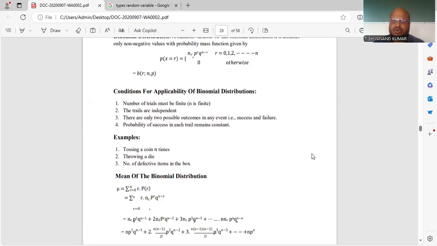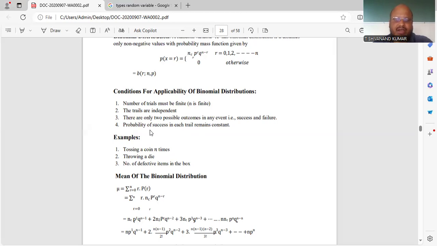What are the conditions to apply the binomial distribution? First, the number of trials must be finite, that is, the number N is finite. Next, the trials are independent, not dependent. The third is that there are only two possible outcomes in any event, success or failure. Always take success as P and failure as Q. Success plus failure is equal to 1, so P plus Q is always equal to 1.